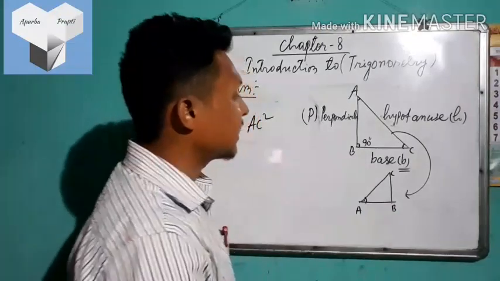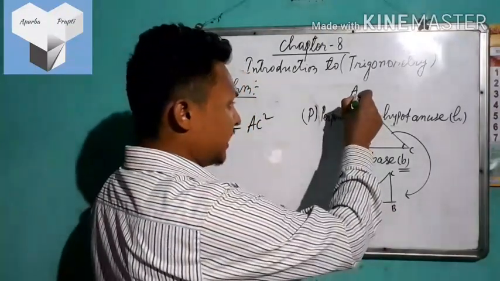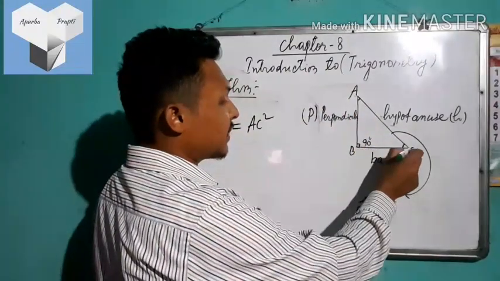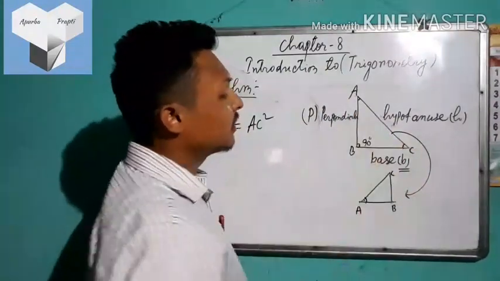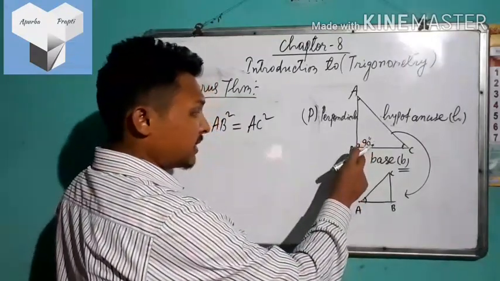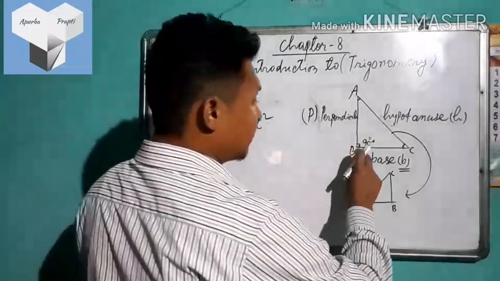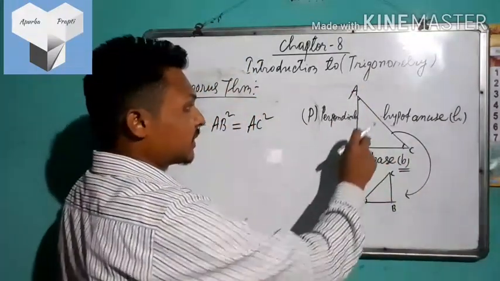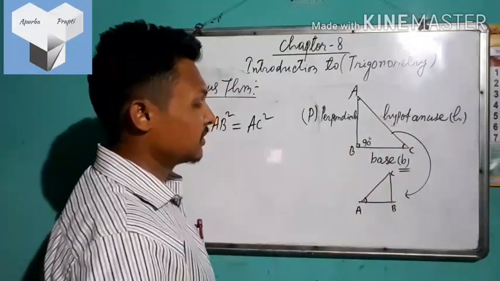So if we consider angle A, then AB will be the base, BC will be the perpendicular, and AC will be the hypotenuse. And for angle B, it is very clear: BC is the base, AB is the perpendicular, and the remaining side AC is the hypotenuse.